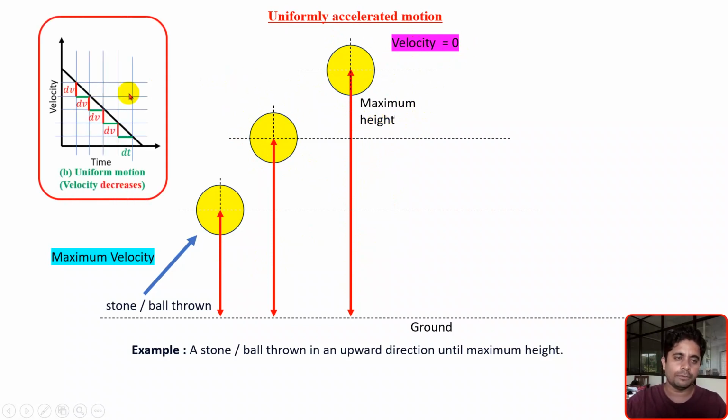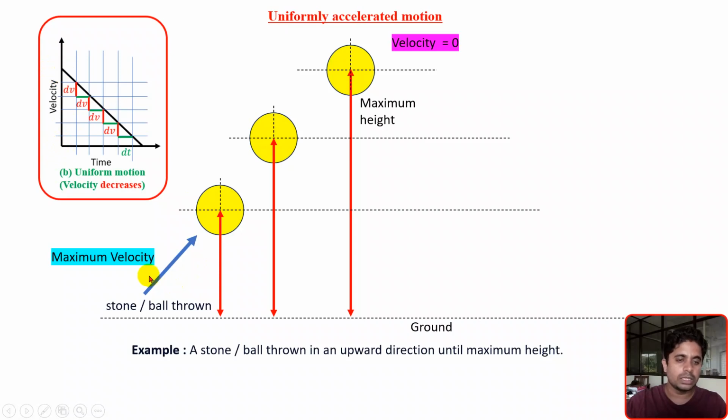Now, if I think of the velocity versus time graph, which we have studied earlier also, here at this particular position, the velocity of the object was maximum, as shown in the graph. At time 0, the velocity was maximum.